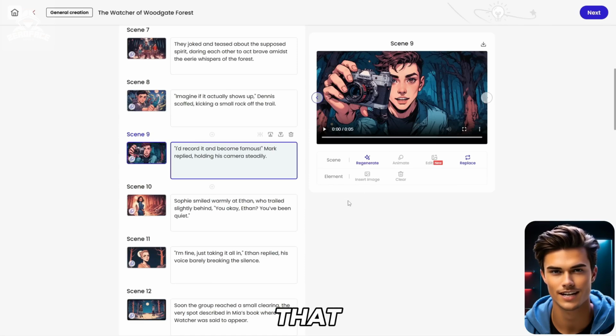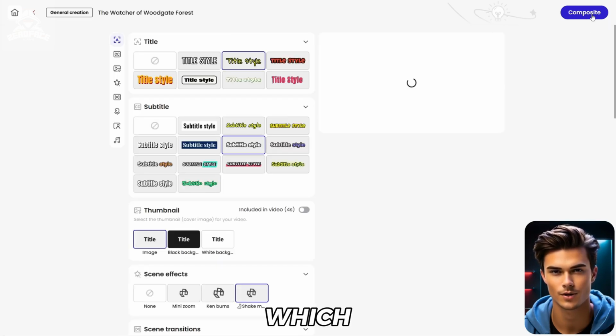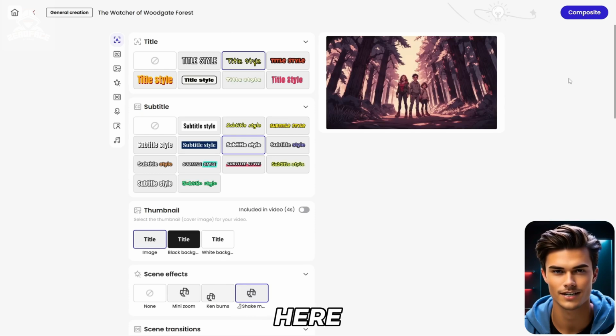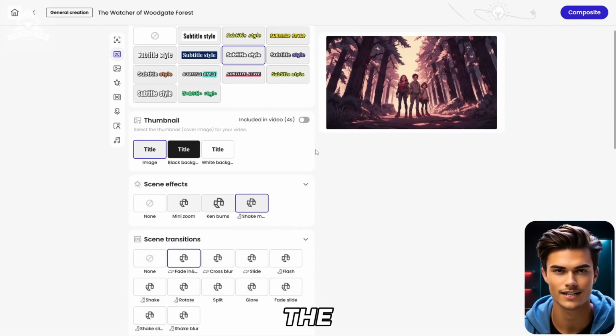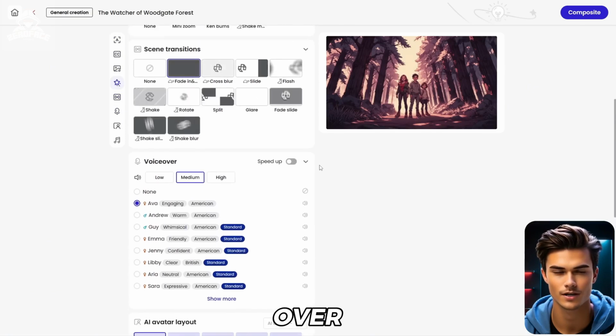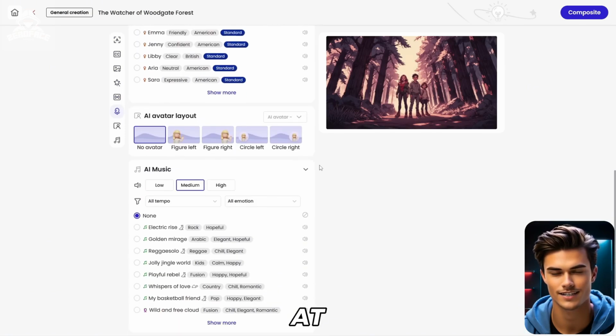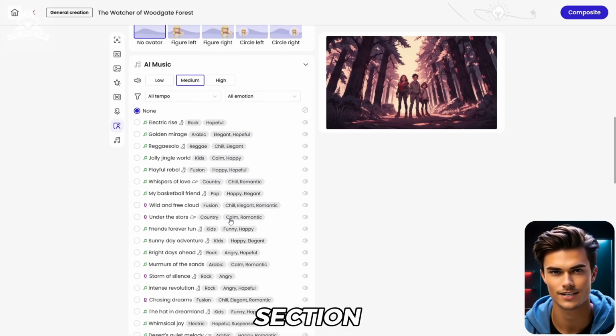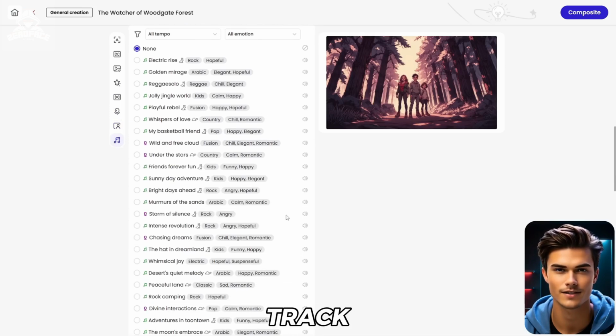Now once you're done with that, go ahead and click on the next button, which will bring you to the adjustment section. Here you can change everything, like the text, the animations, transitions, thumbnail, and even the voiceover. But since all of that is already set, at the end, you'll find a music section where you can select a background track if you'd like.